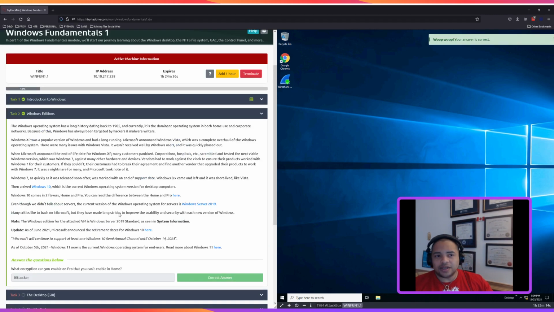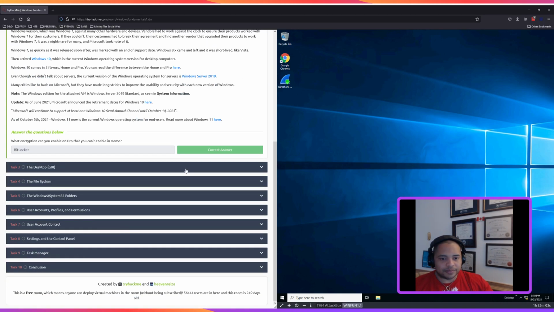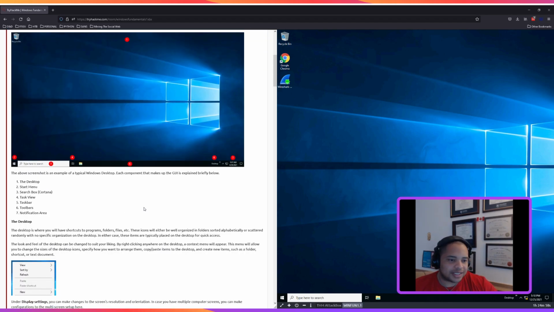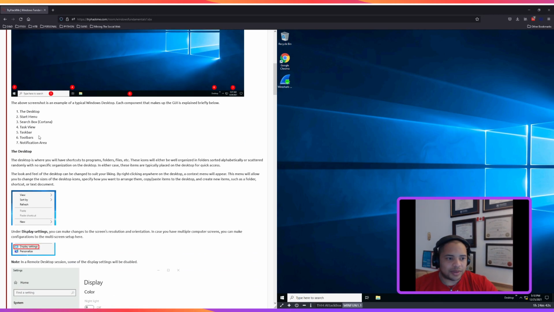Something that we need to know when we're looking at Windows 10 Home versus Pro is that you can enable BitLocker in Windows Pro. Cool. Moving on. The above screenshot is an example of a typical Windows desktop. Each component that makes up the GUI, the graphical user interface, is explained briefly below. They got little numbers about what all these things are and what you can do. If you've used Windows, you probably know what that's about.